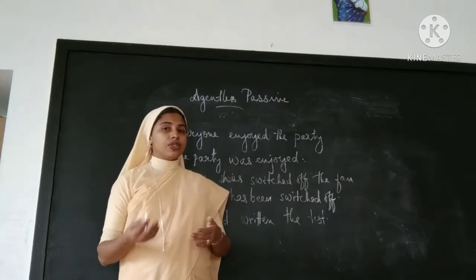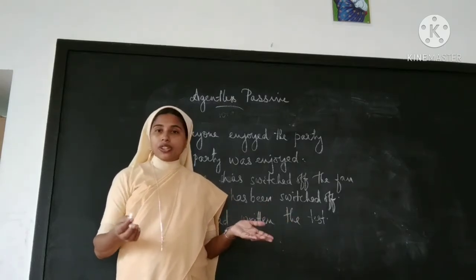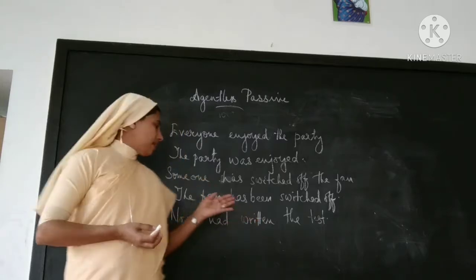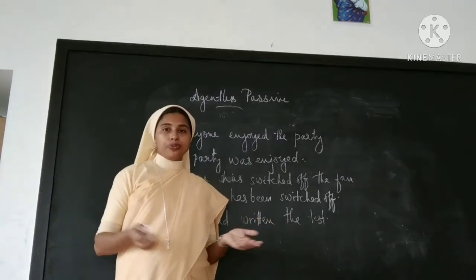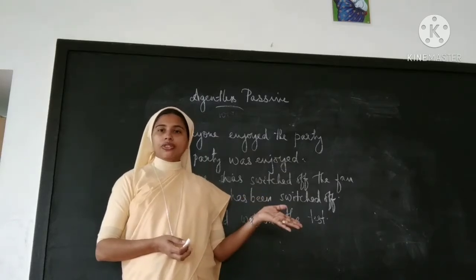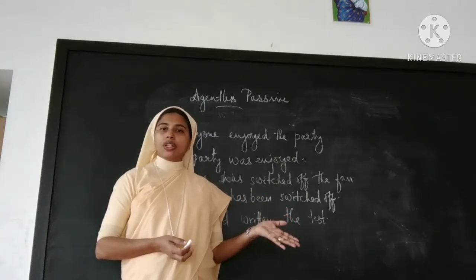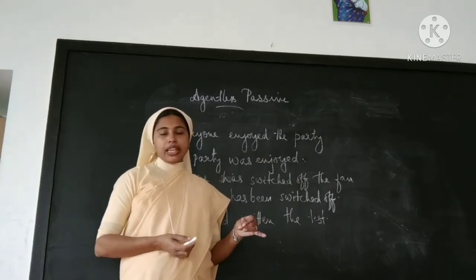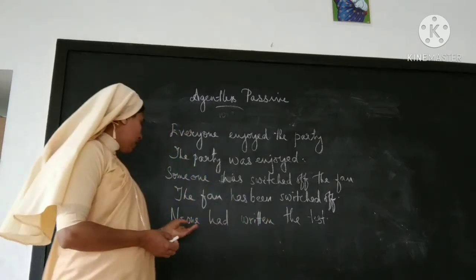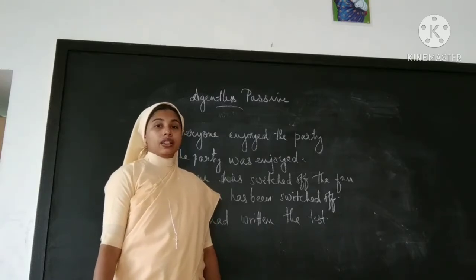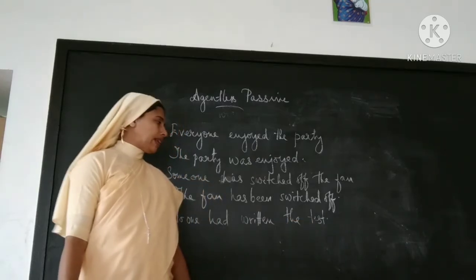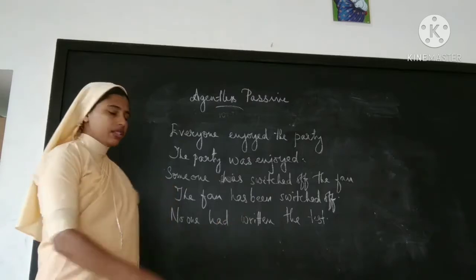Okay, someone has switched off the fan, we will say to the teacher. Otherwise, you can say it like this: the fan has been switched off. We do not know who. So such types of passive voice are called agentless passive. Okay, no one had written the test. We'll take the object first, the test.